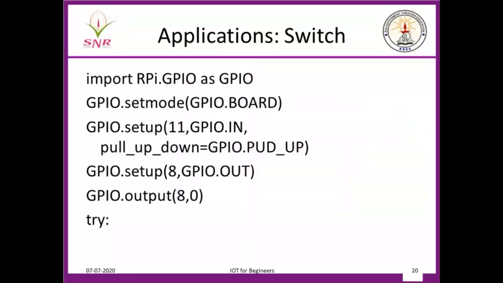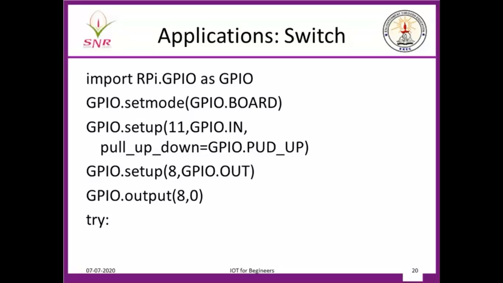So the 11th pin as of now is connected to 5 volts. Remember that the 11th pin is connected to 5 volts. To this 11th pin only I have to connect a switch. So the 11th pin will be connected to 5 volts. I pulled it up. If I don't pull a GPIO pin either up to 5 volts or down to ground, what will happen is any external disturbance, even a handshake, will disturb the pin.